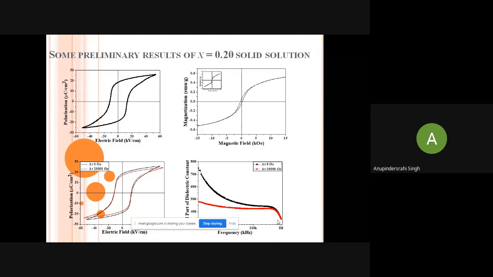The same experiment has been repeated for the dielectric properties. We have done the dielectric measurements in the presence of the magnetic field and in the absence of the magnetic field. The change in the dielectric constant is there. So this is called the magnetodielectric property. With the indication from these two measurements, it is clear that x is equal to 0.20 is a multiferroic material with magnetoelectric coupling.